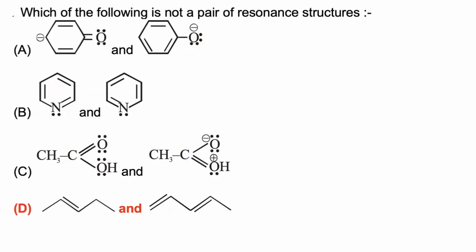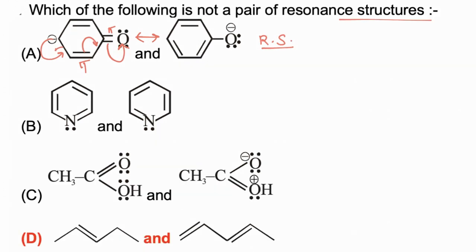In this question we have to find which of the following is not a pair of resonating structures. Now we consider the first example. Negative charge, sigma bond, pi bond, sigma bond, pi bond. So conjugation is present. After conjugation, these negative charges are shifted to oxygen. So these two molecules are resonating structures of each other.